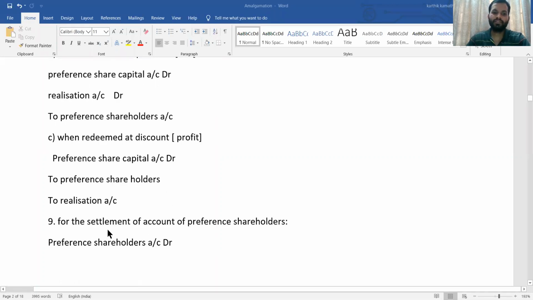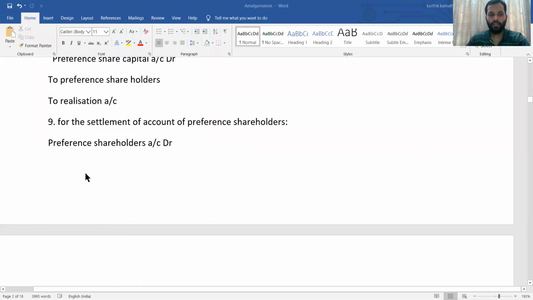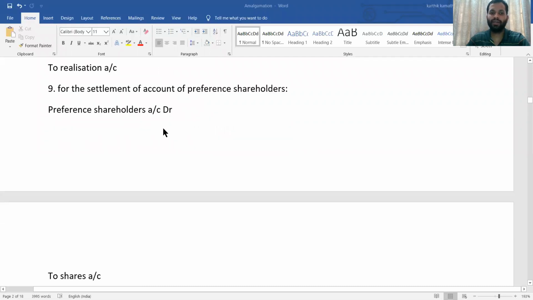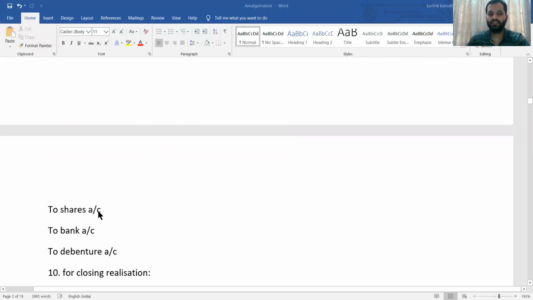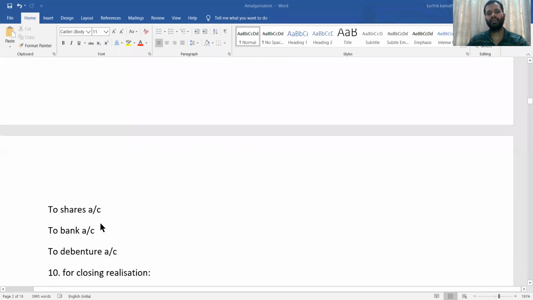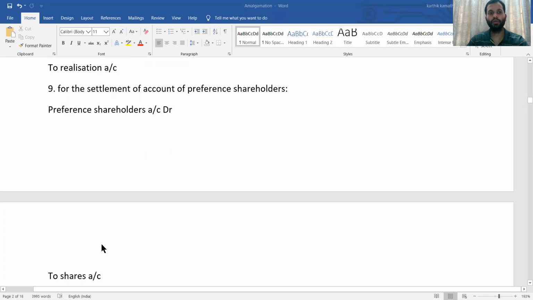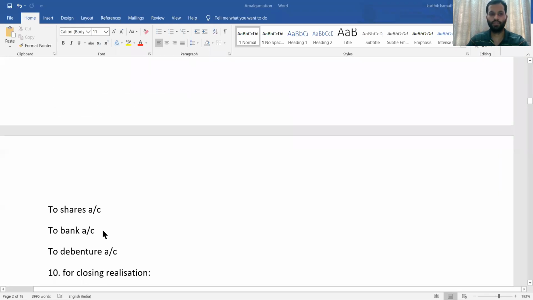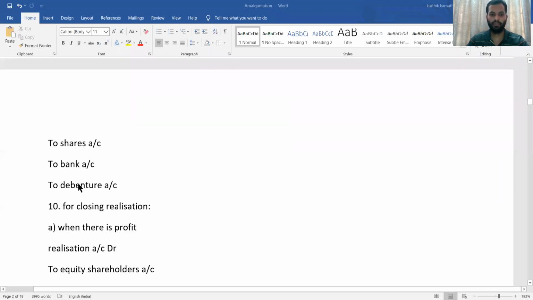Then for the settlement of account of preference shareholders, that is preference shareholder account debit to shares, to bank, to debenture account. How are you going to settle preference shareholders? First you are returning preference share capital along with any other balance, payment made in cash, payment in debentures, and all are given to preference shareholders. So this is the journal entry for settlement.